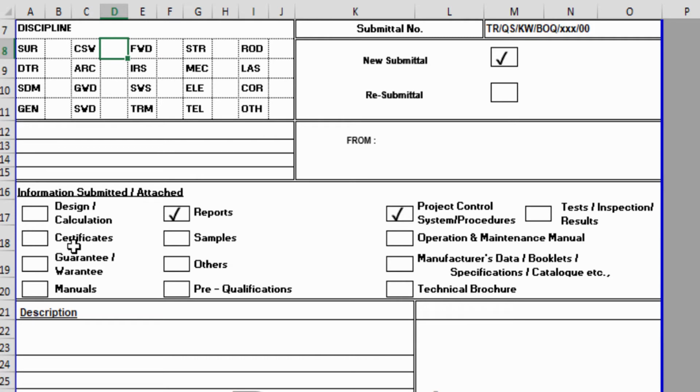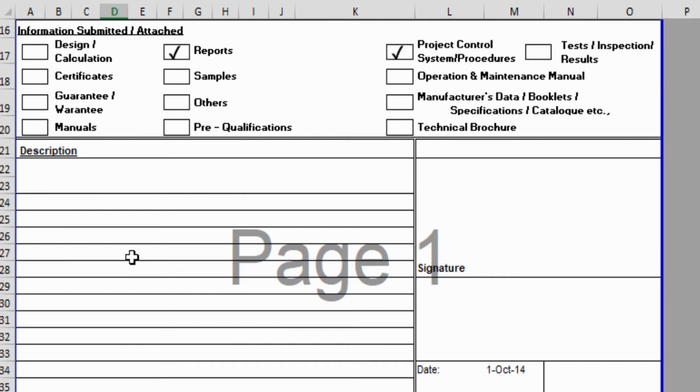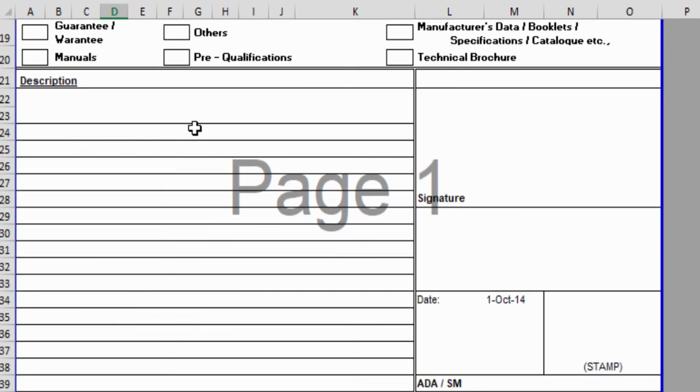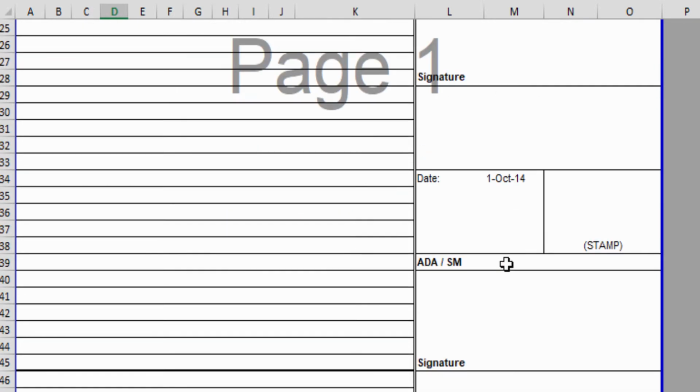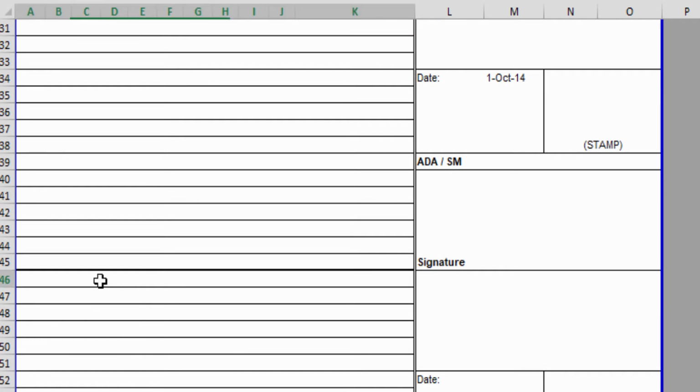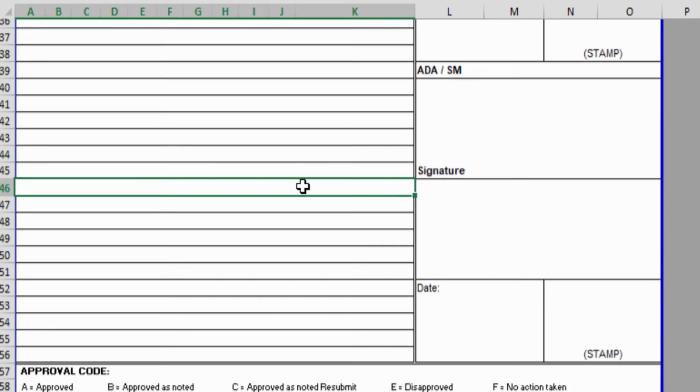Next, what kind of submission is this? It is basically a report. What report? The report of the work. Okay, then which is the department? Project control system and procedures. So here you will mention all the description: what kind of work this is, what its reference number is, who instructed us to do this. Once all the details are entered, there are signatures and all this routine, and under this there is a comment from the person who reviews this job, and he will say okay, it is approved or it is disapproved. Okay, he will just mention it in this particular case.